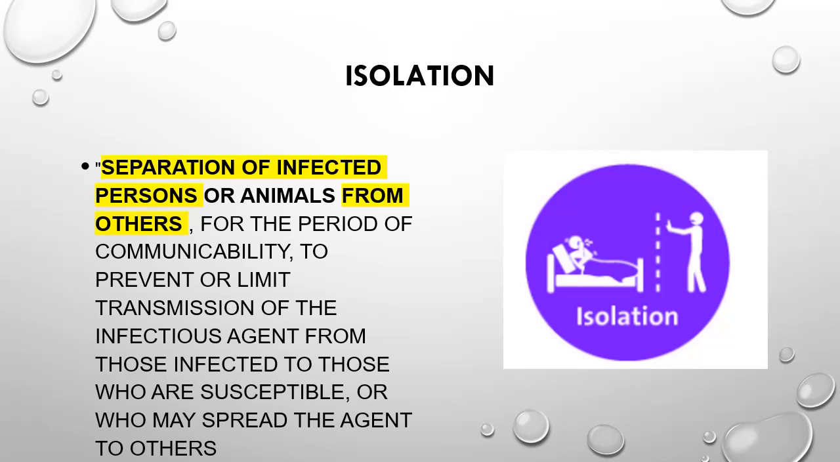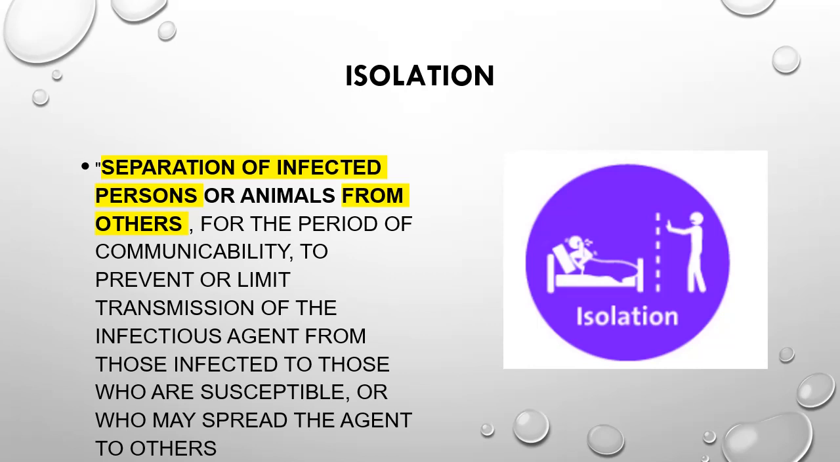Isolation is the oldest communicable disease control measure. It played an important role in the control of diseases like plague or cholera. It is defined as the separation of infected persons or animals from those who are susceptible or who may spread the disease to others. And it is done for the period of communicability. The main purpose of isolation is to protect the community.